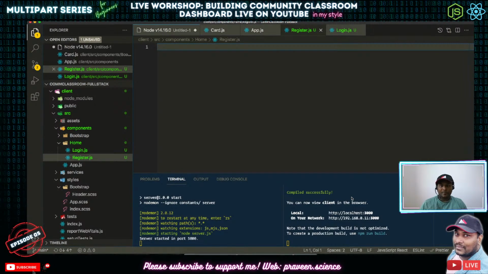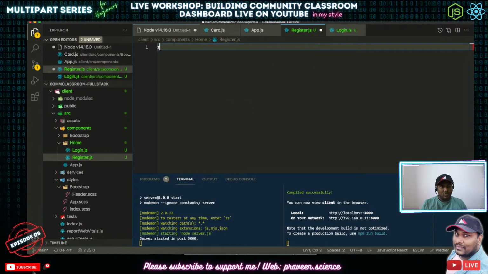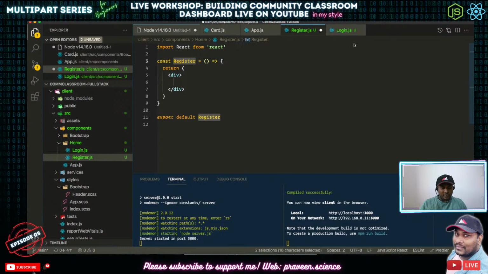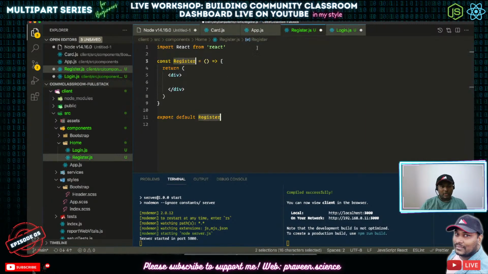Okay, let's continue. So we'll be creating two different components here. Are they all class components again, or should we go with functional components? I'll go with functional components just to have the error message here. We'll think of other errors and other things later. So two functional components are done now. So I'm going to get rid of this React thing.